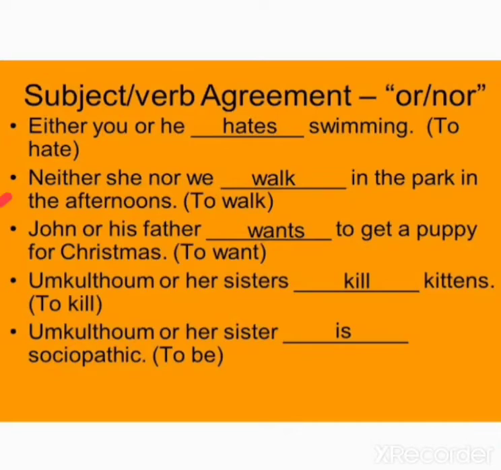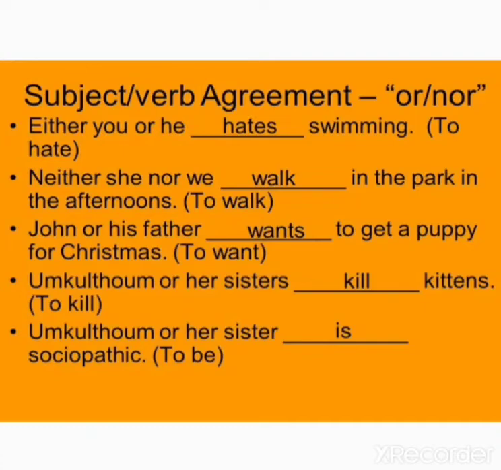Neither she nor we walk in the park in the afternoon. So neither she nor we. Here is also plural verb. We are following the plural verb because we are looking at the nearest subject. The nearest subject is we. So after we have to write plural number. So that is why neither she nor we walk in the park in the afternoon. Okay.